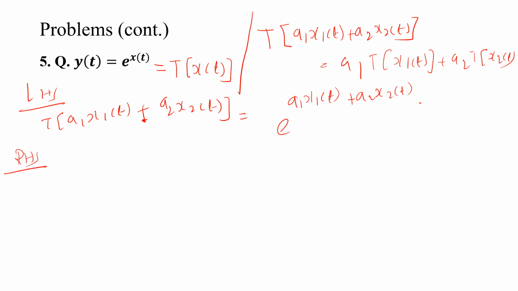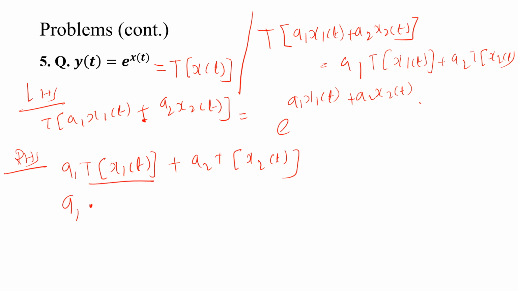So the RHS side is a1 T of x1 of t plus a2 T of x2 of t. First multiply a1. So T of x1 of t means in place of x of t put x1. So a1 e to the power x1 of t plus a2 e to the power x2 of t. So LHS is not equal to RHS. So it is a nonlinear system.